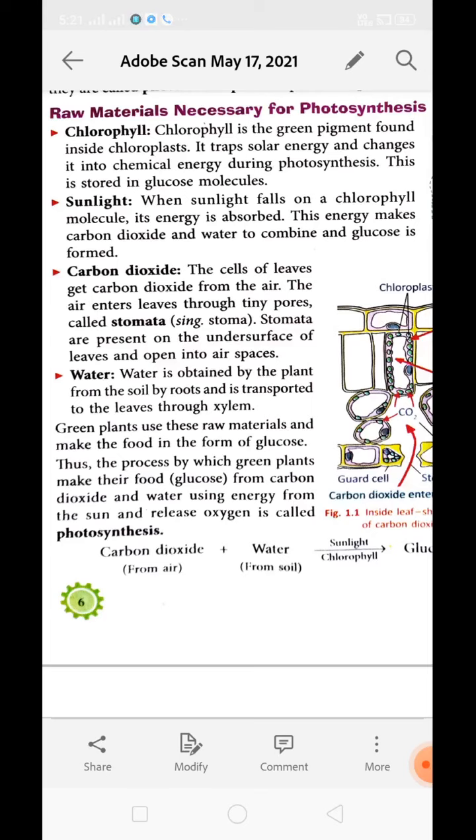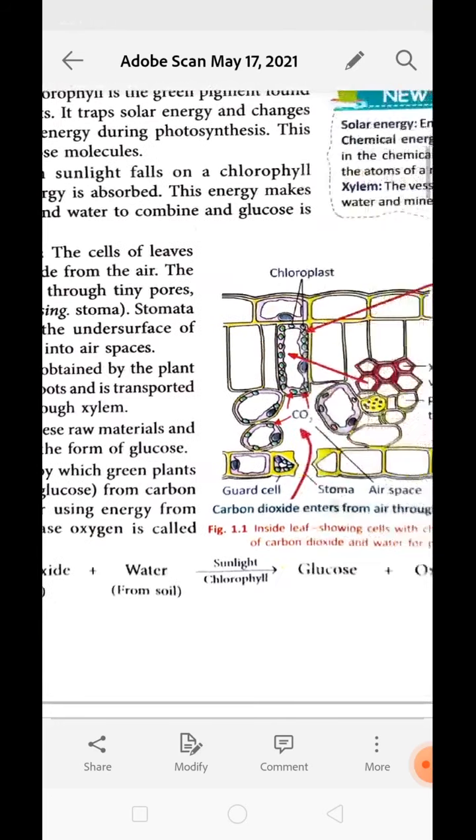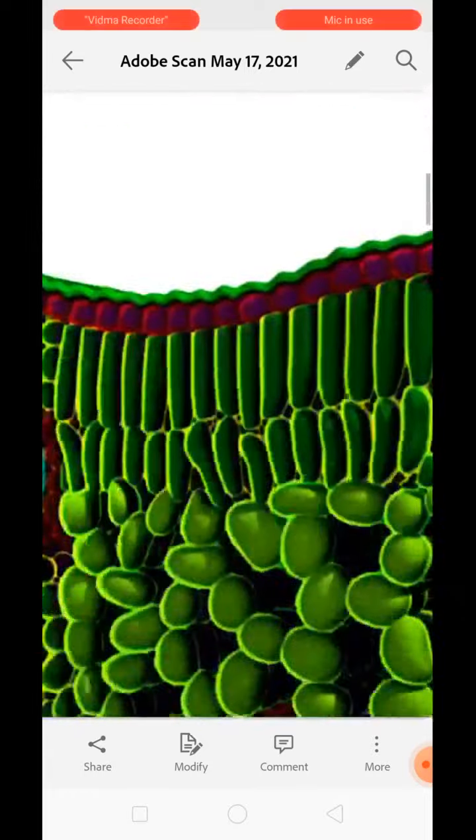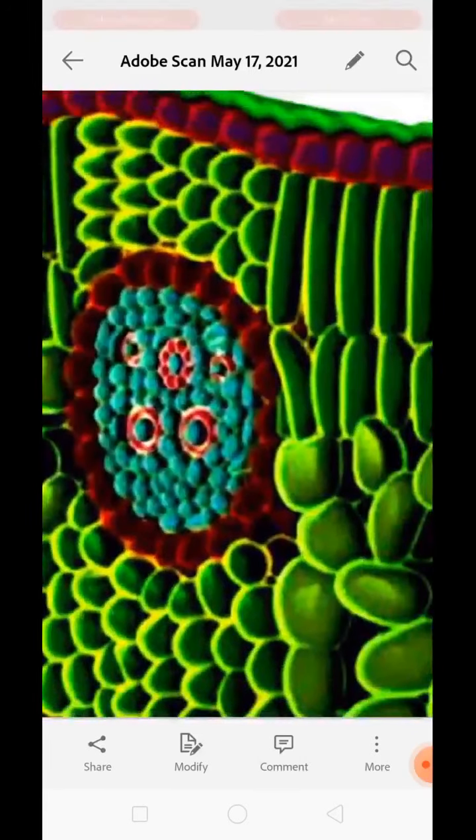water. Water is absorbed by the root of the plant basically with the help of root hairs. Root hairs are the extended part of the root which absorb the water and transport it from the root to the leafy part of the plant with the help of xylem. Actually, the plant has a chain of xylem cells which connects the whole plant together. From the root to the tip of the leaf we have xylem.